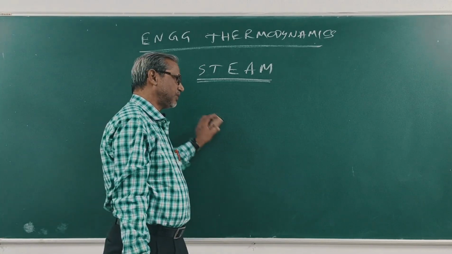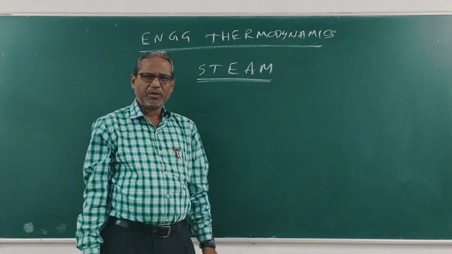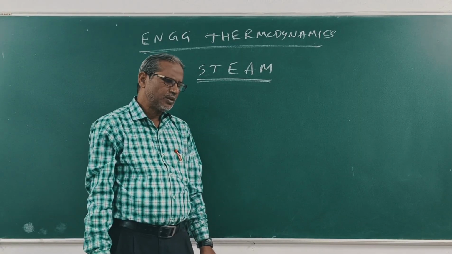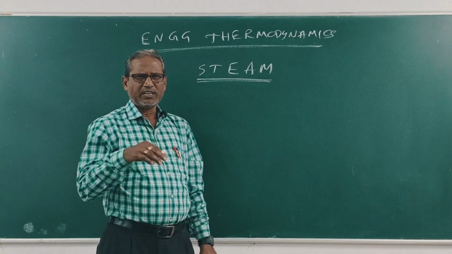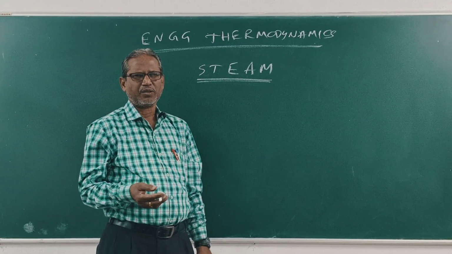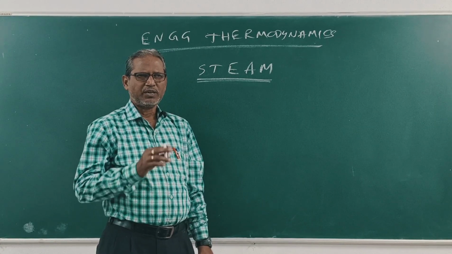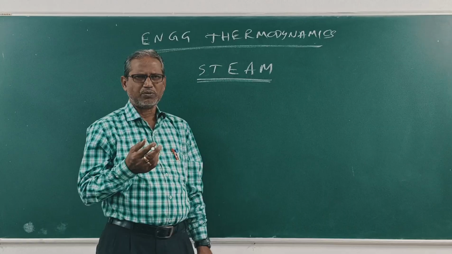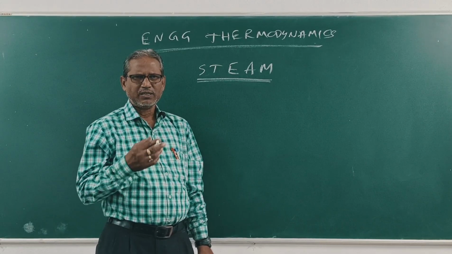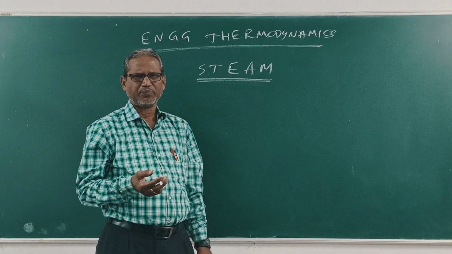Now, what is steam? Steam is a vapor of water and is invisible when pure and dry. Clear? It is used as a working agent in steam engines and steam turbines.